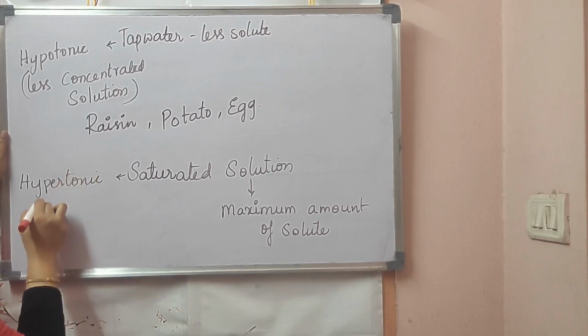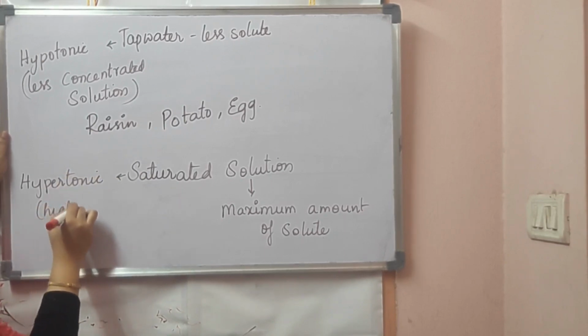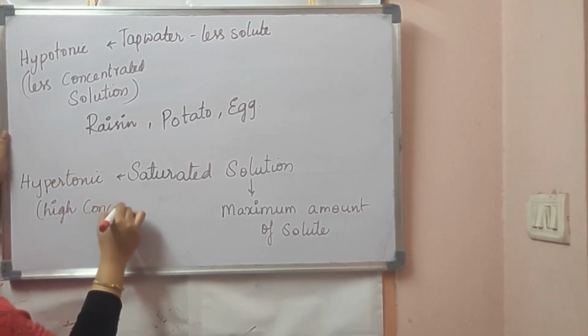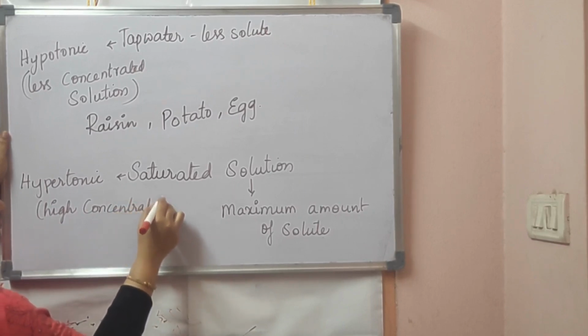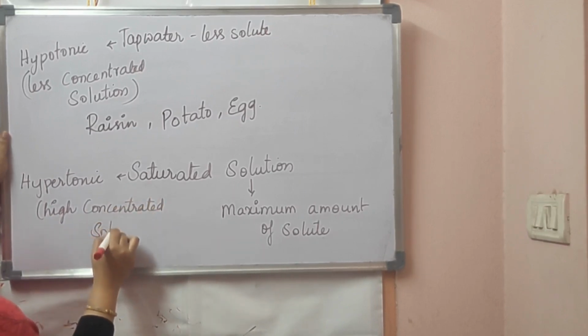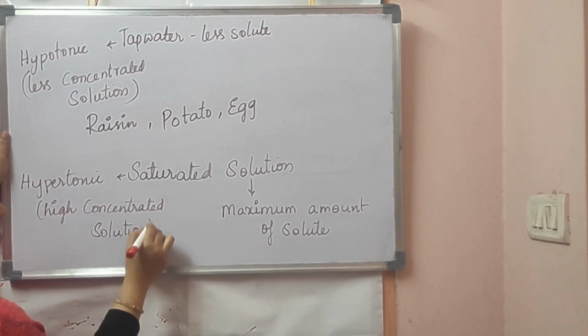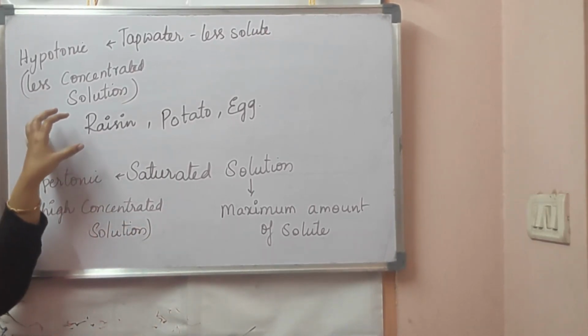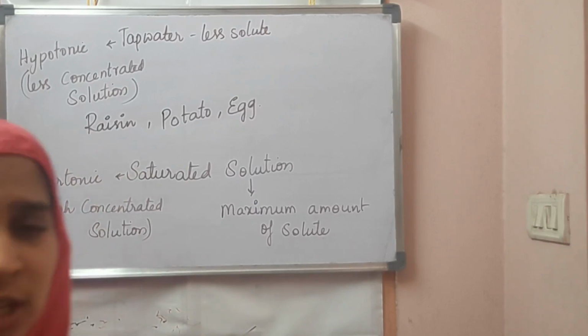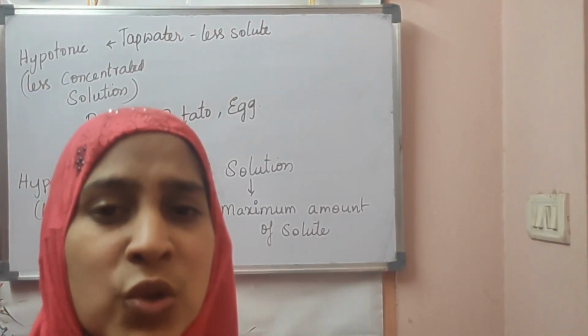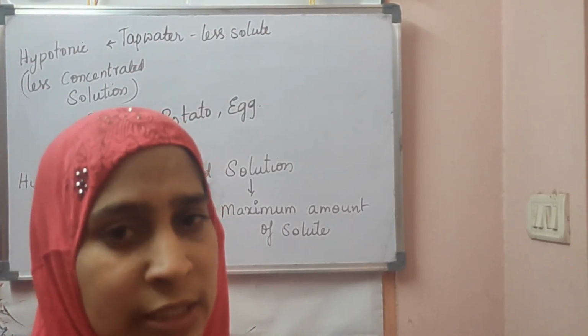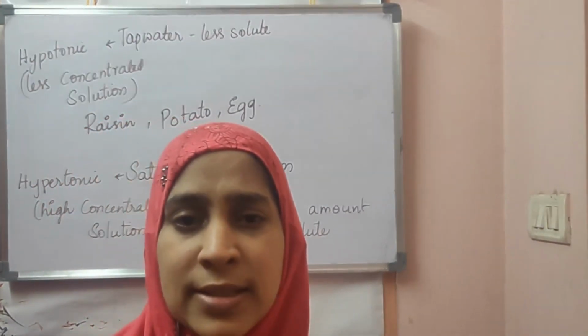Hypertonic, nothing but highly concentrated solution. So now we have a low concentrated solution and a high concentrated solution compared to any biological fluids. So now we can start our experiment. First we'll start with the raisins experiment.